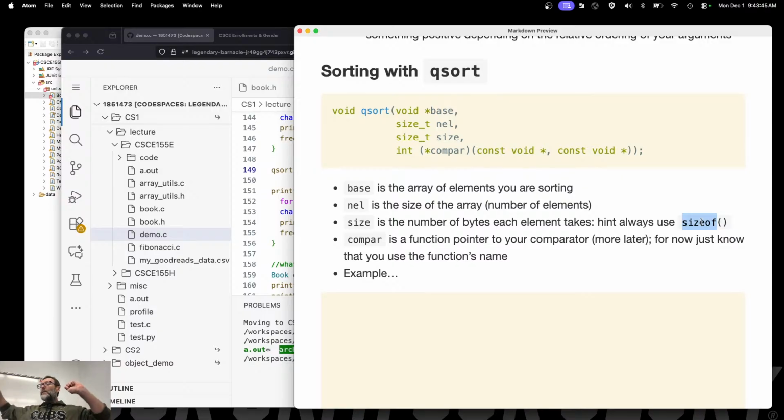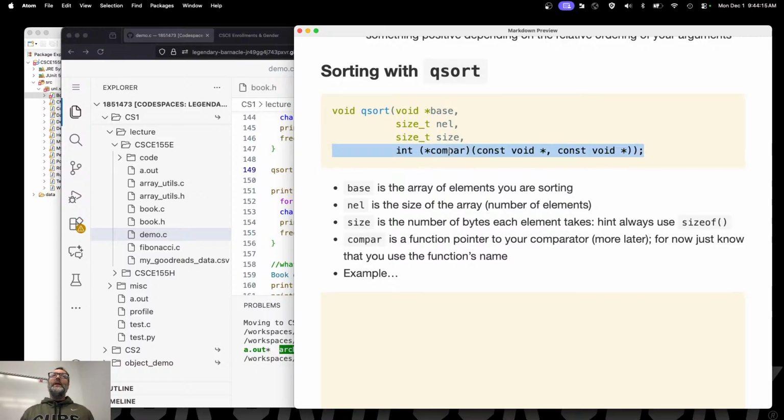If it's got an item over here and an item over here that takes 4 bytes and 4 bytes, it's going to have to copy this 4 bytes, move it, and move these 4 bytes over there, and then copy those 4 bytes over there if we want to swap them. That's if it's an integer. If it's a double, it's going to have to be 8 bytes and 8 bytes that are being swapped. If it's a book and it's 40 bytes, then it's going to have to be a 40 byte chunk and a 40 byte chunk, and then swap those two things. And that's why it needs to know how many bytes to swap when it actually swaps 2 elements.